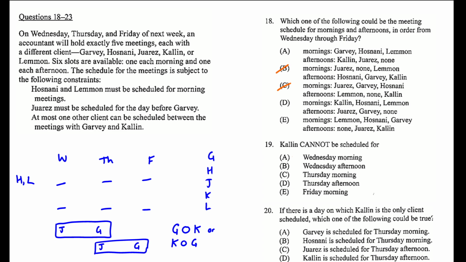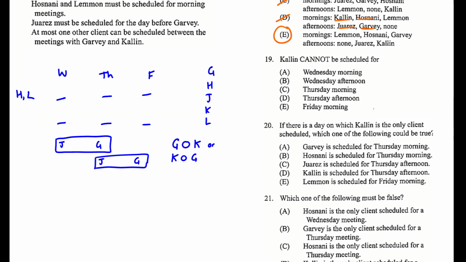We have to have J coming the day before G. So this does not happen in A. J is before G in D, and J is before G in E. And there can only be one thing between G and K. So in D, this doesn't work because we have K and then two names before G. So this is going to be E. Okay, question 19.